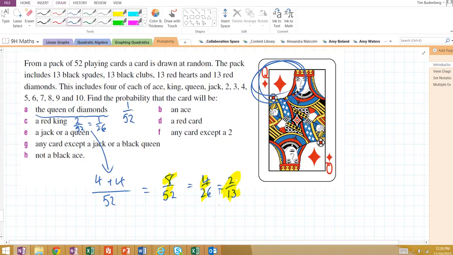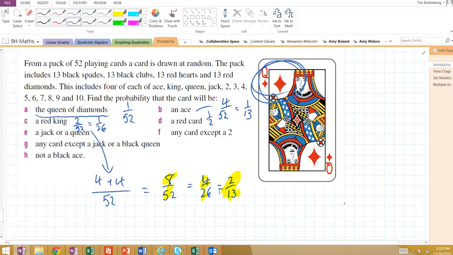I managed to skip B, apologies. An ace. There's 4 aces out of 52, which is the same as 1 out of 13. 1 in every 13 cards in the deck is an ace. A red card. Well, there's 26 red cards, so 26 out of 52, or a half. E, jack or a queen, we did that.